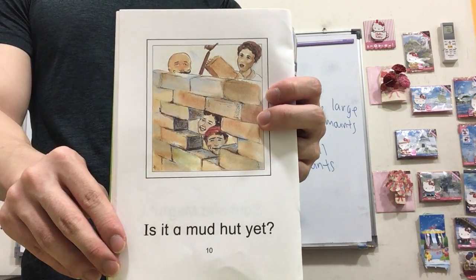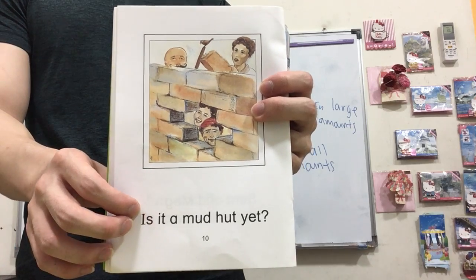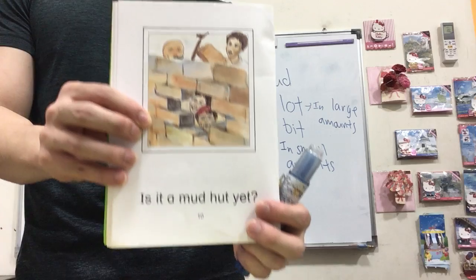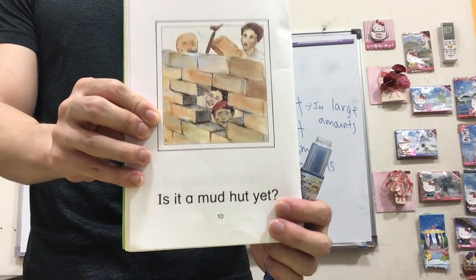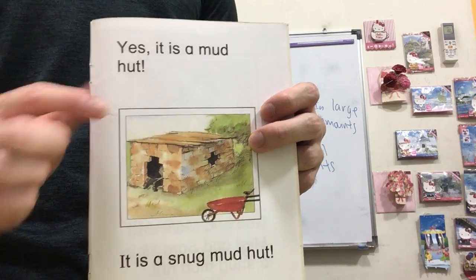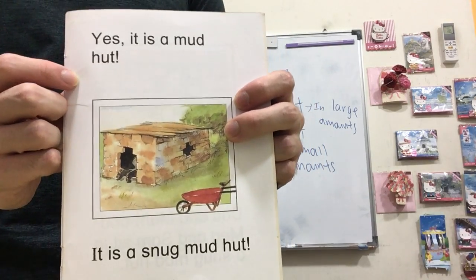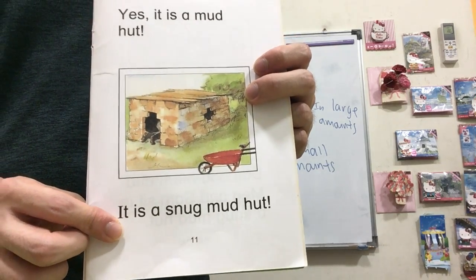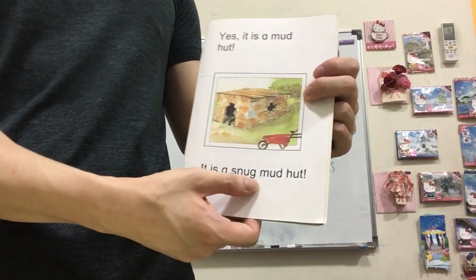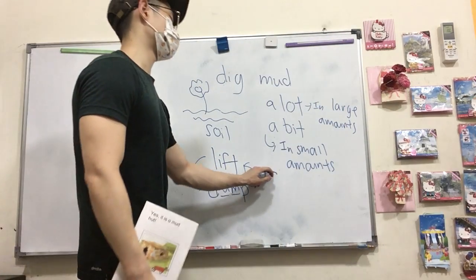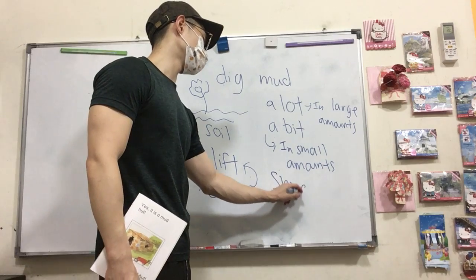Is it a mud hut yet? There's a question mark at the back. Is it a mud hut yet? Yes, it is a mud hut. It is a snug mud hut. So new word here, snug, S-N-U-G.